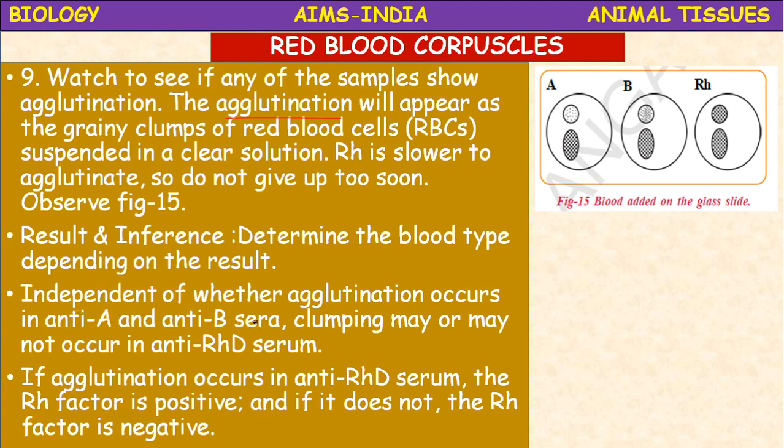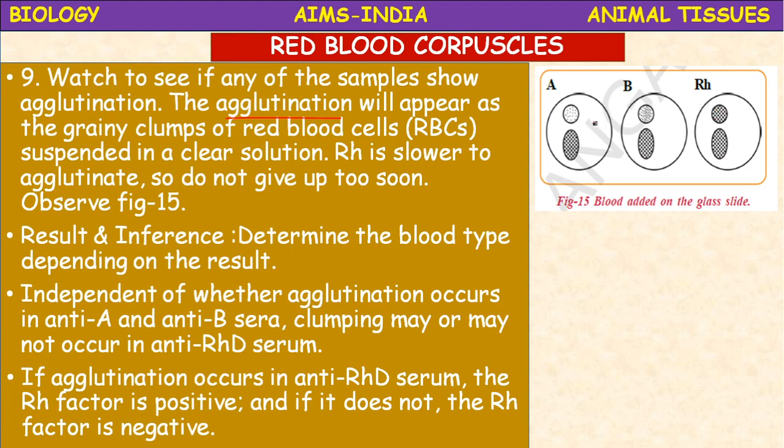Independent of whether agglutination occurs in anti-A and anti-B, clumping may or may not occur in the anti-RHD serum. Here, agglutination may occur in A, B, or RH. We should not count this RH.